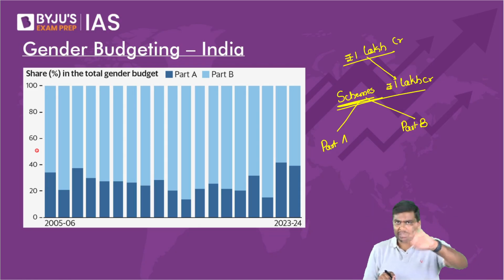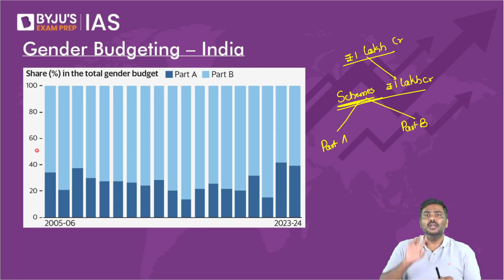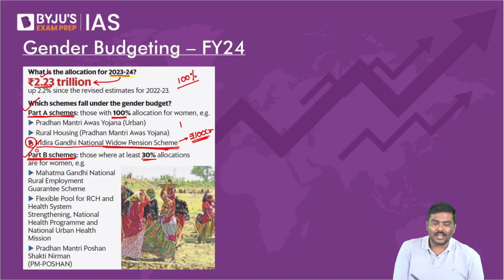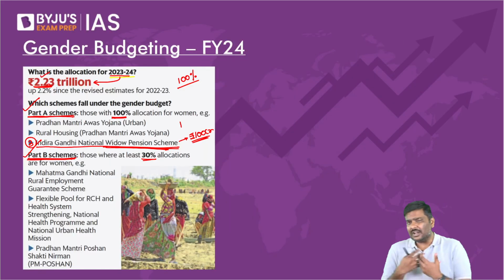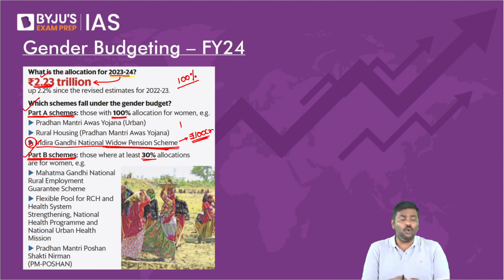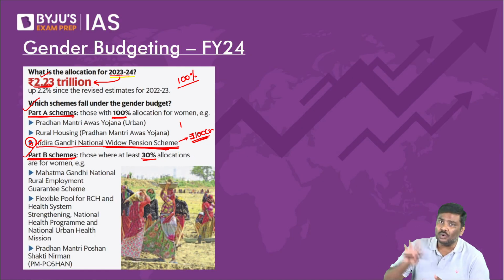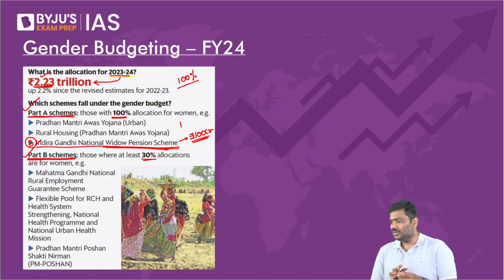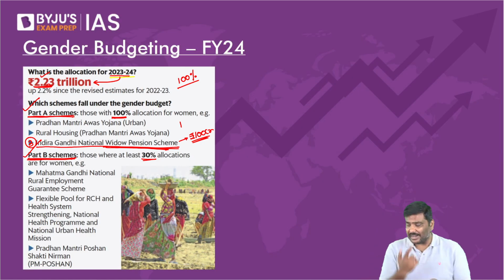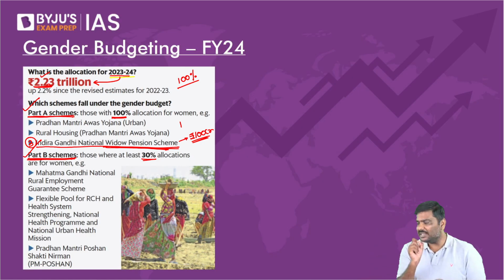And the third very important concern I'll raise now. Please tell me, if the government allocates 2.23 trillion rupees, does it mean that all the 2.23 trillion rupees will be utilized? Let me know. I'll simply repeat the statement.